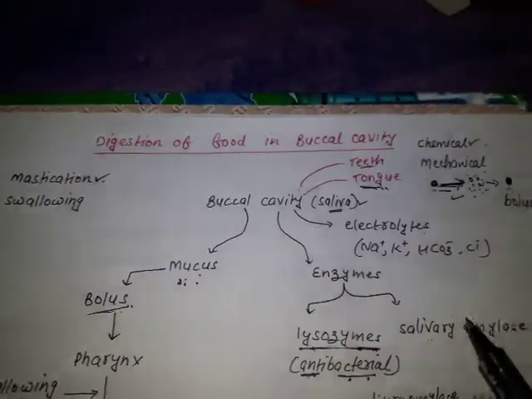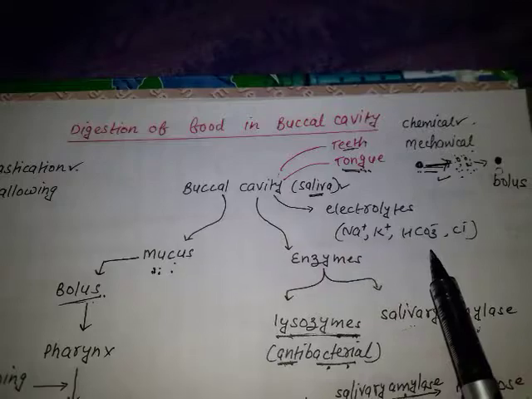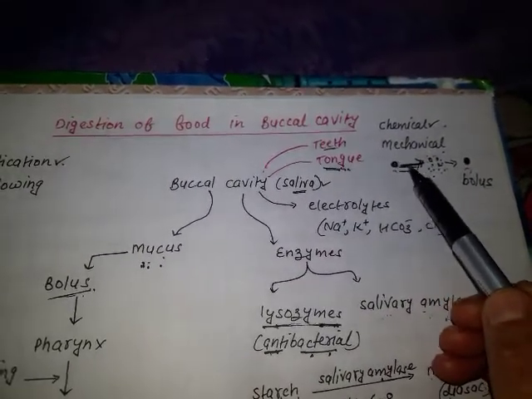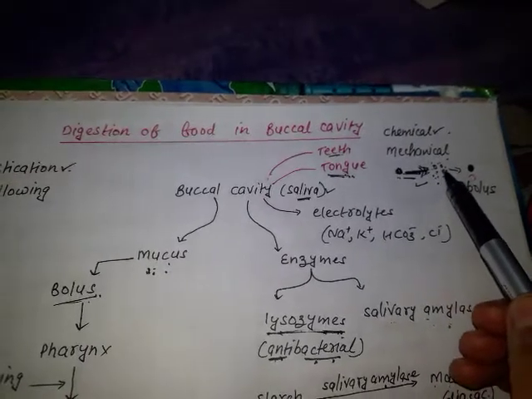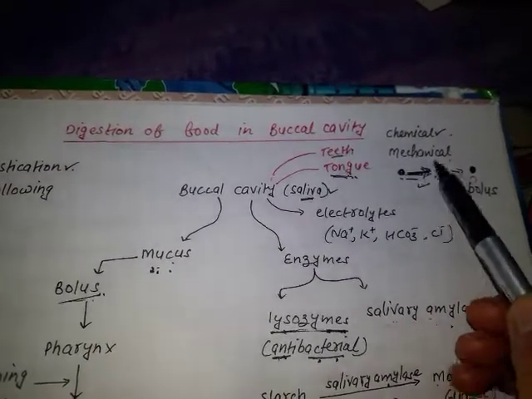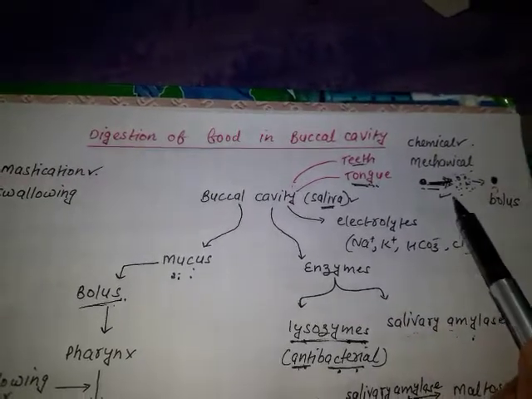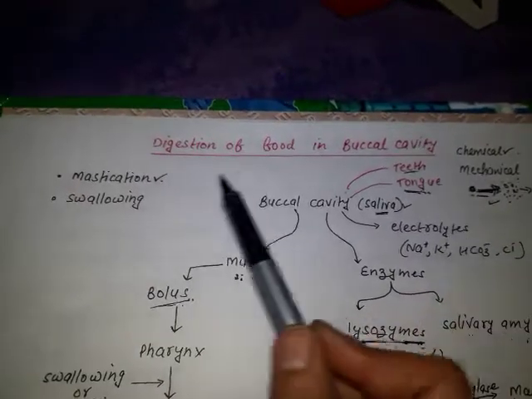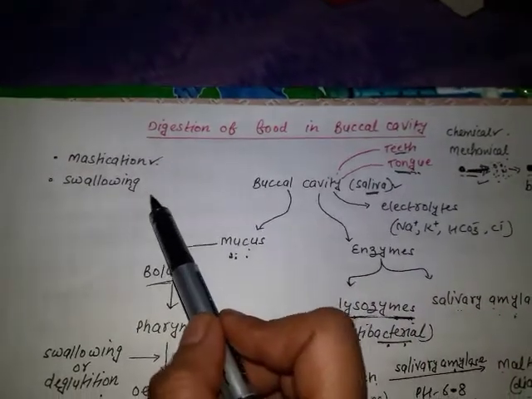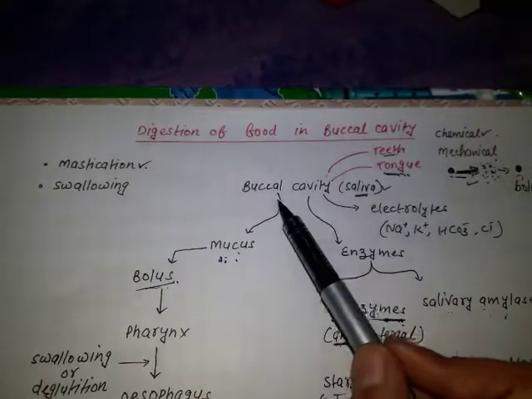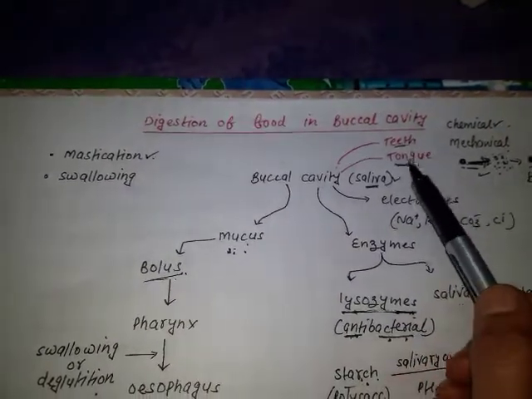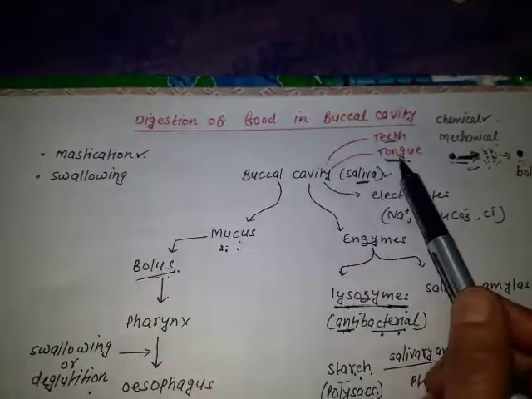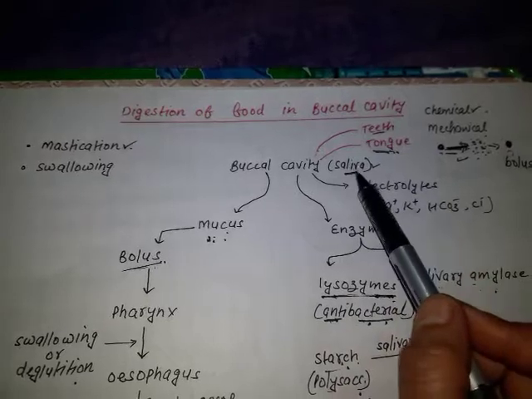Let's revise this topic. The digestion of food in the buccal cavity. The mechanical process means when food is simply broken down into small particles with the help of teeth. The chemical process is when enzymes are involved. Fine. The buccal cavity performs two functions, that is mastication of the food and swallowing of the food. The buccal cavity contains three things: teeth, tongue and saliva. Teeth help in mastication of the food. The tongue helps in mixing the food with saliva.